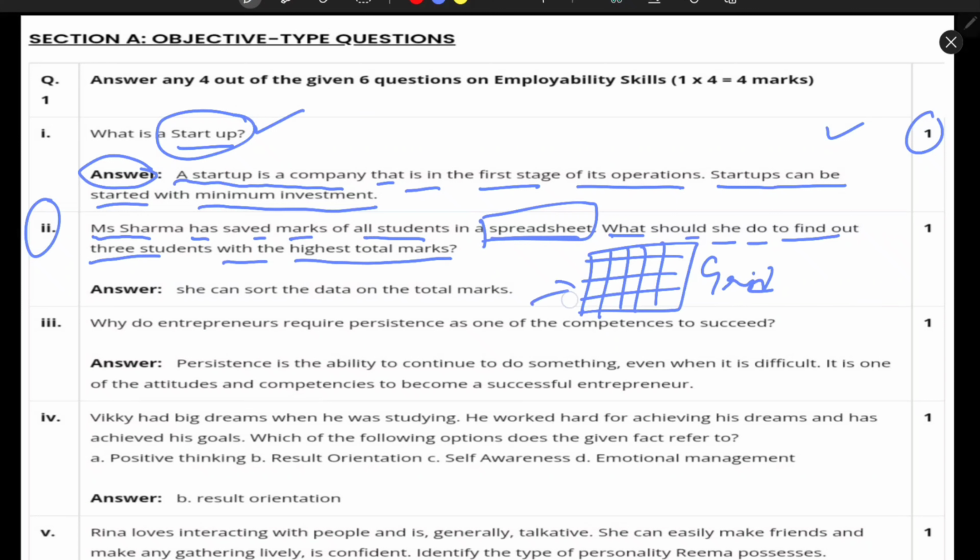So in the spreadsheet we have stored the data in the form of rows and columns. So we will calculate the total marks so that we can find the highest marks in between, and the answer is she can sort the data of total marks column.